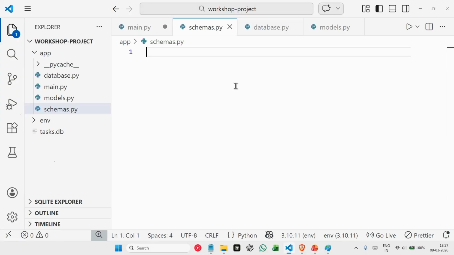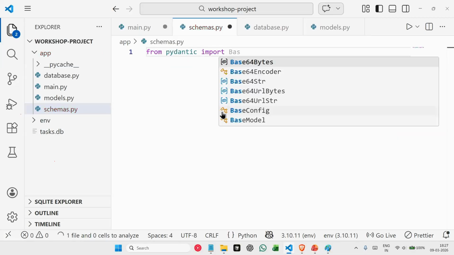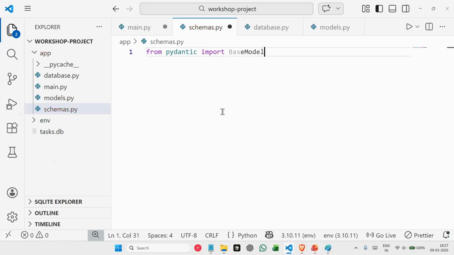So we create a couple of schemas here to validate all the inputs and outputs. First thing we'll do is import from the Pydantic library. So from pydantic import BaseModel. Again, this is the base model on which we are creating our schemas.